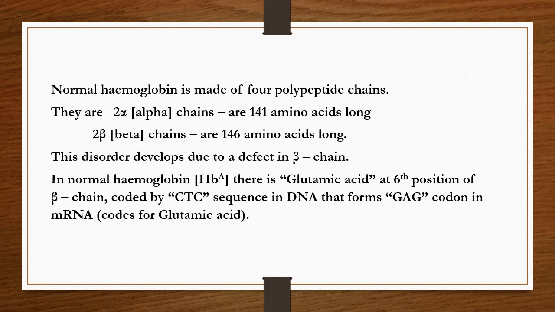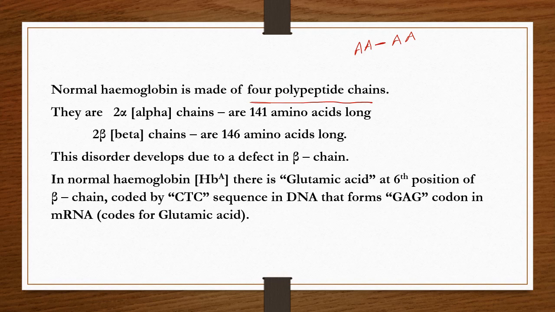Let's see. Normal hemoglobin is made of four polypeptide chains. Peptide is a bond present between two amino acids. Suppose one amino acid is joined with another amino acid. So this bond we will call a peptide bond.